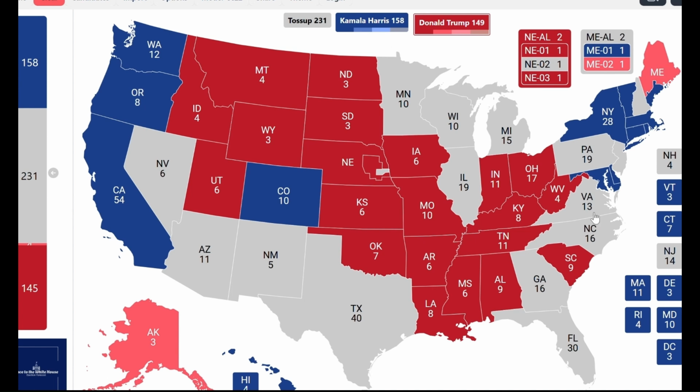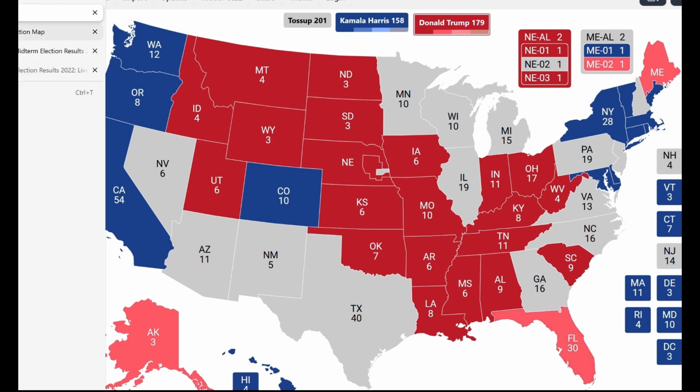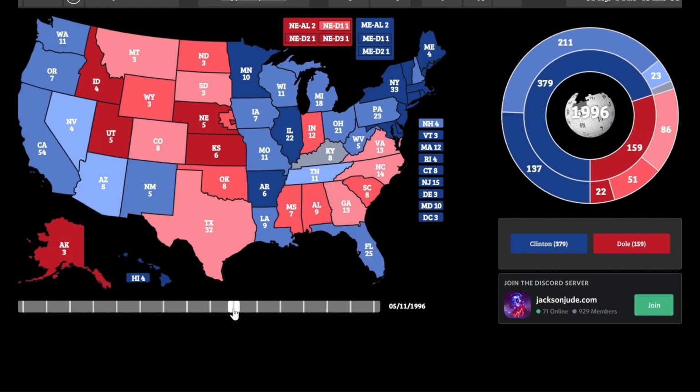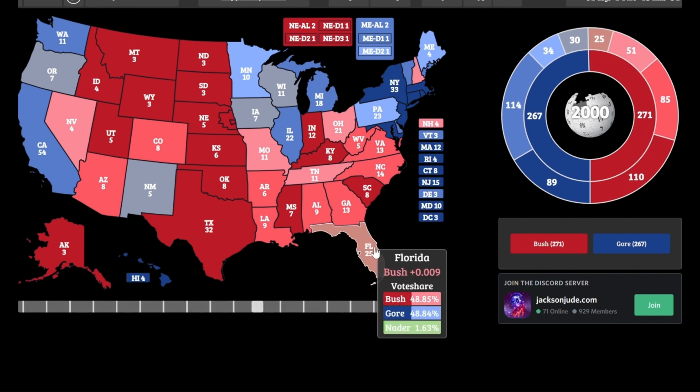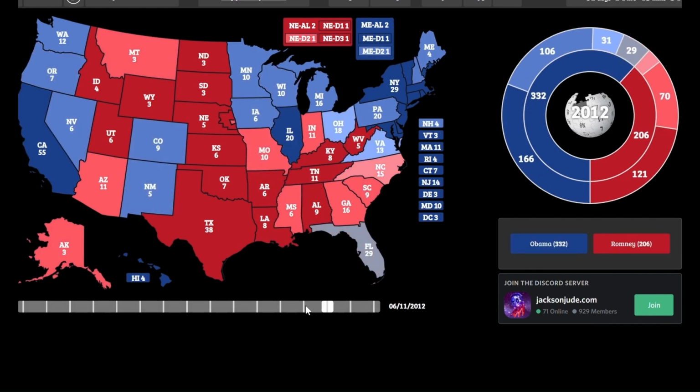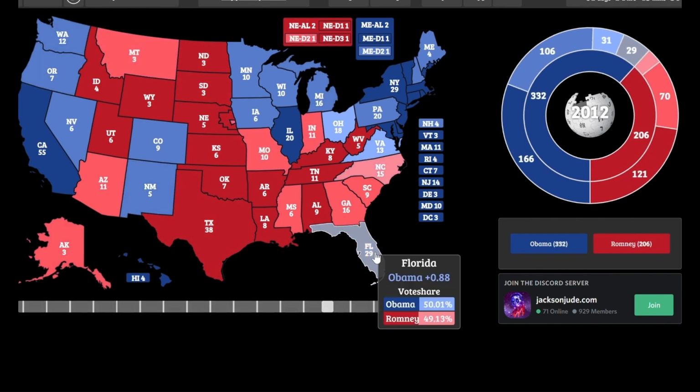To wrap up the likely category for Republicans, we come down here to the state of Florida. Florida was, of course, an eternal swing state. It was decided by only 537 votes in 2000 between Bush and Gore, by a margin of less than 0.01%. Then it's been a very close state throughout the 2000s. In 2008 and 2012 it was carried by Obama by very small margins, in particular in 2012.